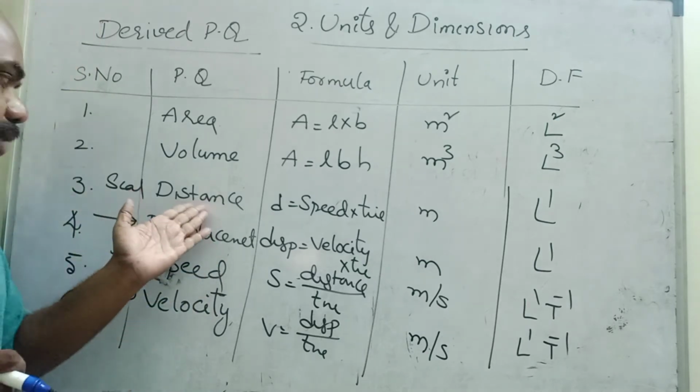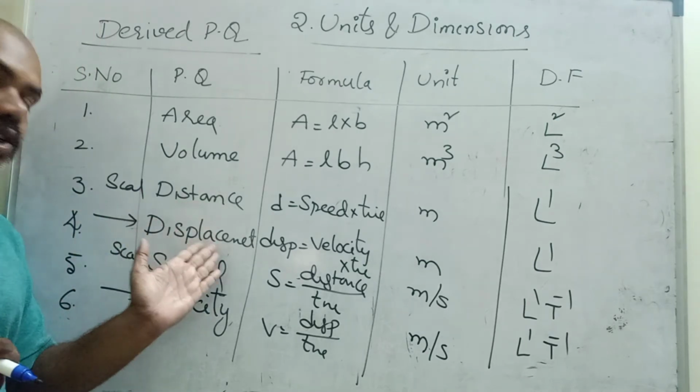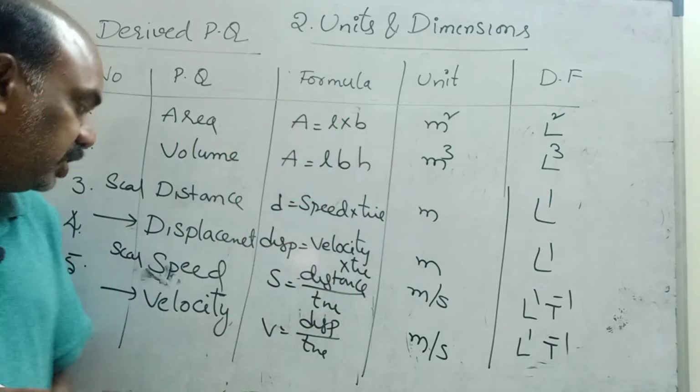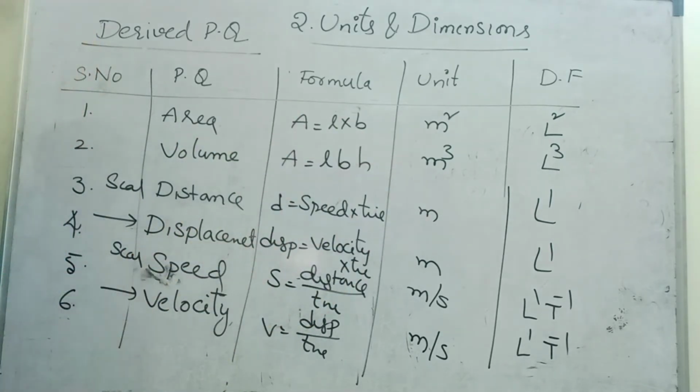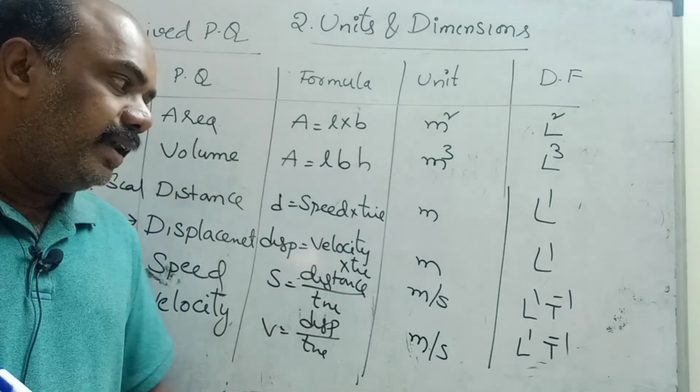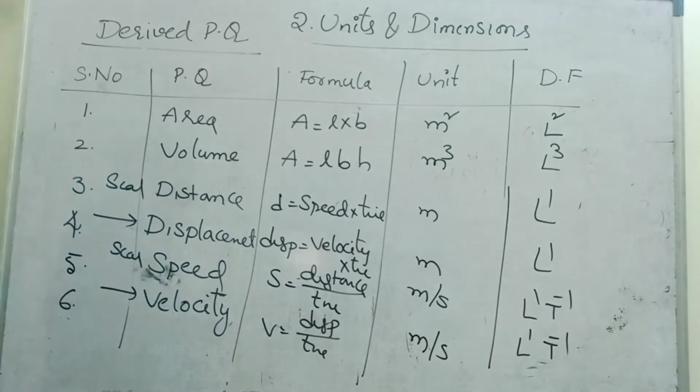Distance is the total path covered by the body. Displacement is the shortest path between source and destination. Speed is equal to distance by time. Velocity is equal to displacement by time. L1 T minus 1. Please note down up to here. Take one snapshot.